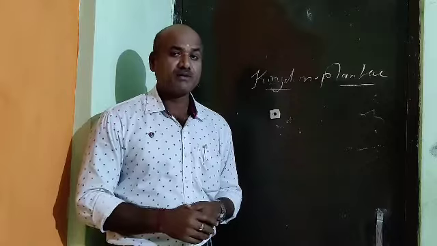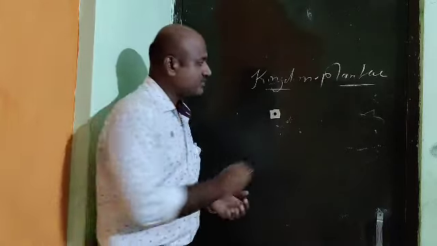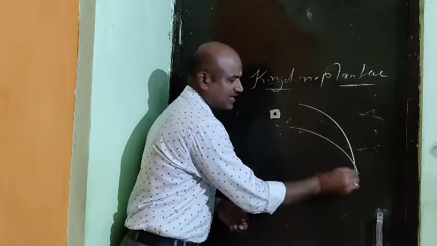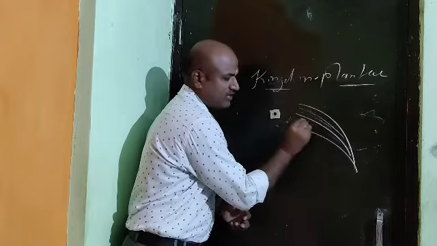How can we identify if the plant has parallel venation? How is the parallel venation? Suppose this is the leaf, this is the midrib, the main vein, and these small veins are parallel.